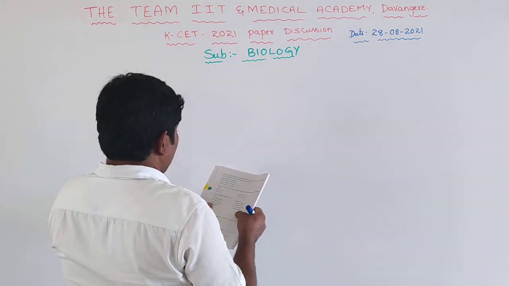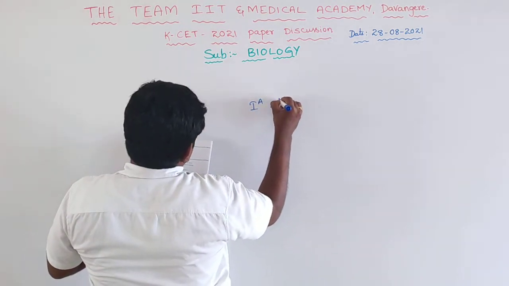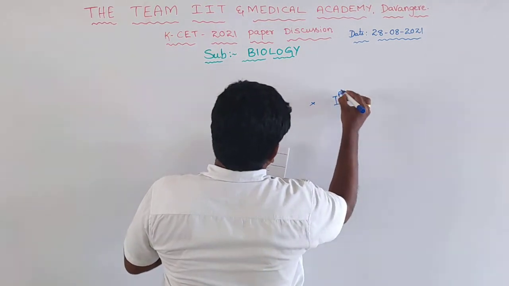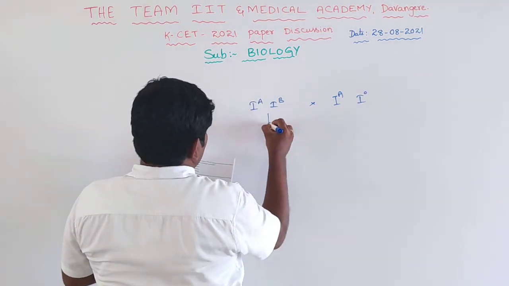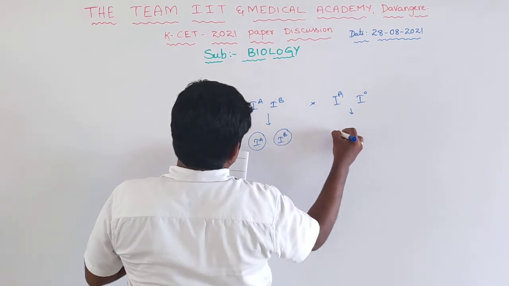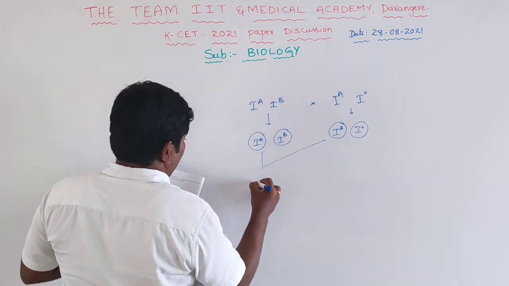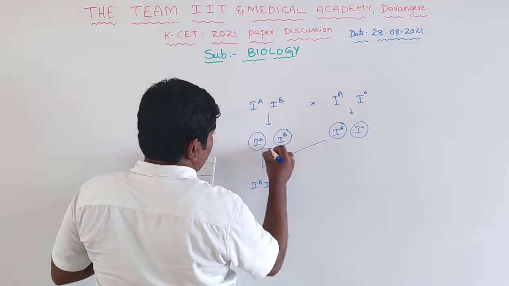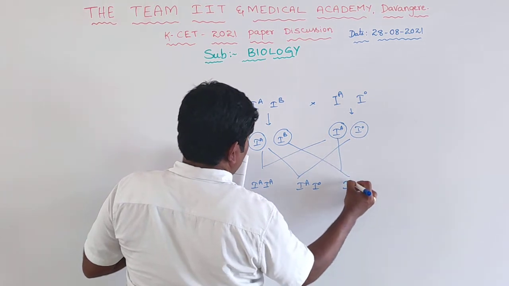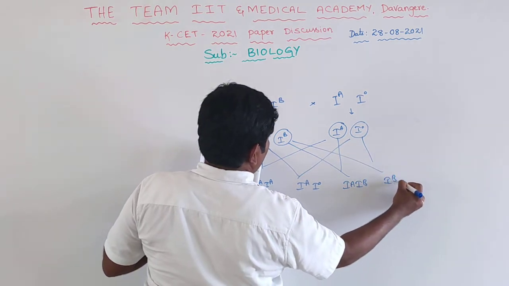18th question, let us see. Genotype IA and IB. Whenever it is crossed with IA and I naught, the gametes are IA and IB, and here the gametes are IA and I naught. Then IA IA will be formed, and the next one is IA I naught, and this is IB IA, and this is IB and I naught.